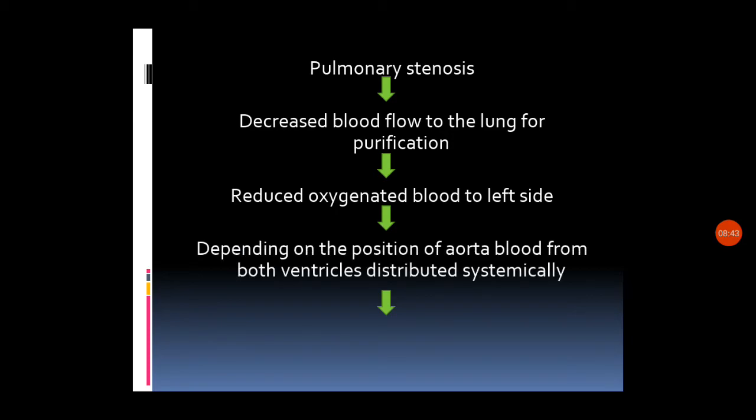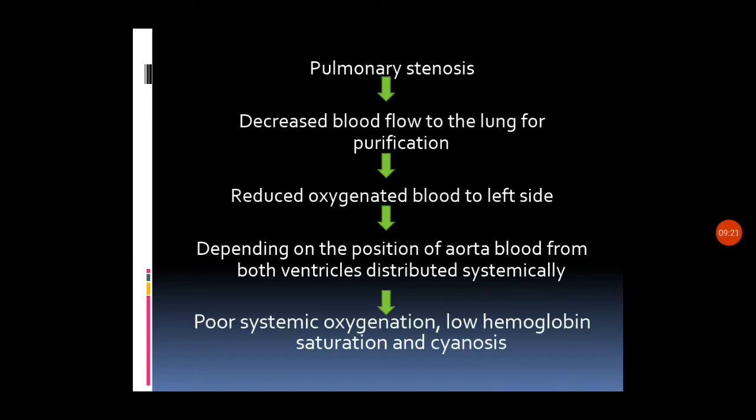Depending upon the position of the aorta, blood from both ventricles is distributed systemically. The aorta is now positioned over the ventricular septal defect, that is the overriding of aorta. So both left side blood and right side blood will be carried by the aorta. But impure blood is large in amount because left side blood is less compared to the right side, so more deoxygenated impure blood will be taken up by the aorta.